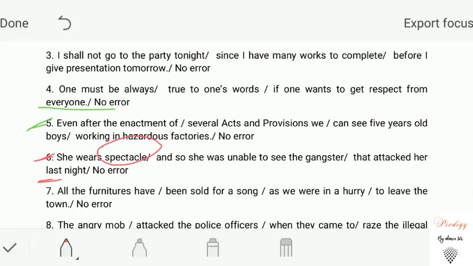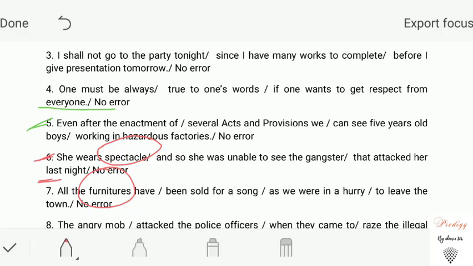Students, you can see the error lies in this section. Many can say that, sir, furnitures is alright. We can write furnitures, that's why the plural form of verb is there, have been sold, and the sentence construction is in present form, so there will be no error. No, my dear students. The error lies particularly in this word, furnitures. Some nouns are also there that do not take plural form.